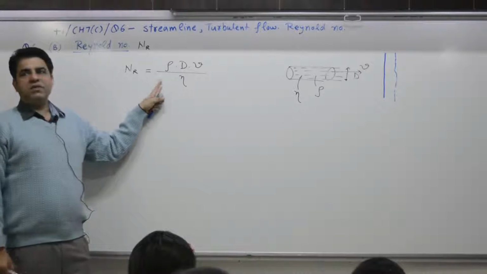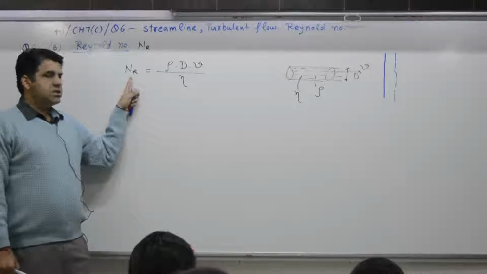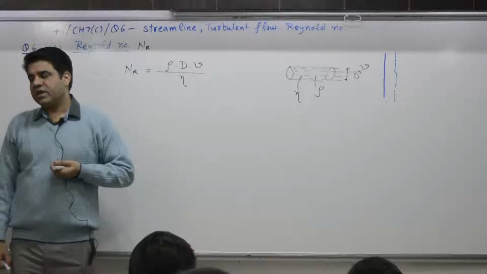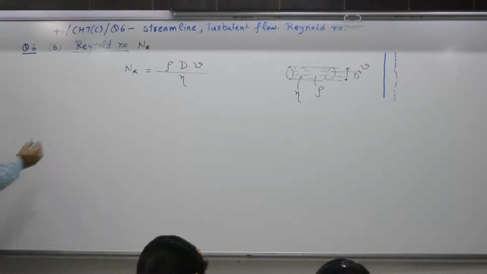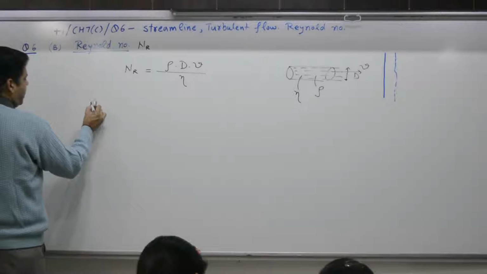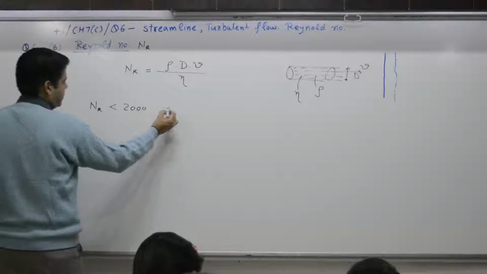This number, he said, will decide whether the flow is streamline or turbulent. Case 1, NR less than 2000, streamline. Case number 2, NR more than 3000.